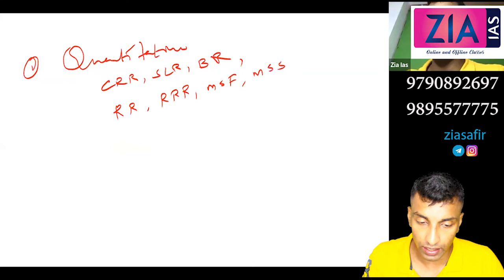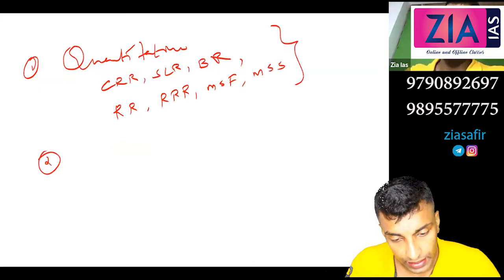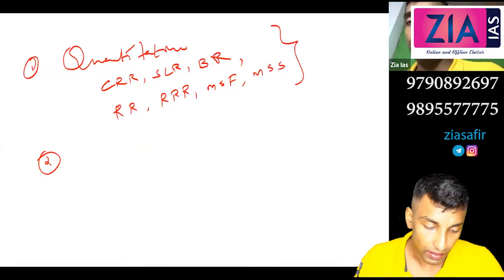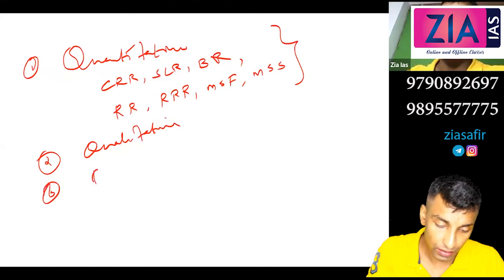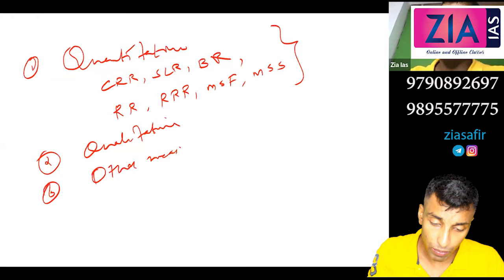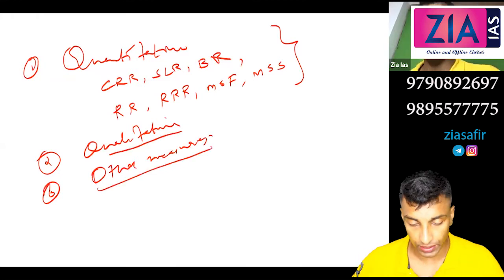All these are under quantitative. Then in qualitative we talked about credit rationing, ceiling on credit, etc. And we have seen other measures like moral suasion and direct action, etc.